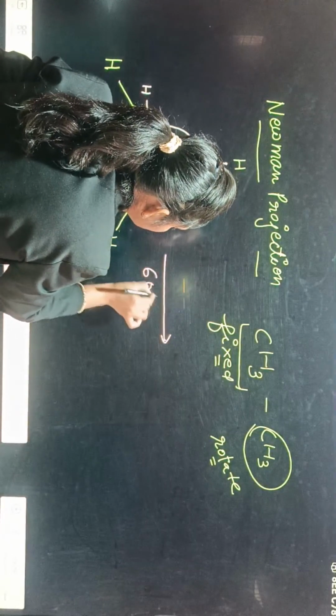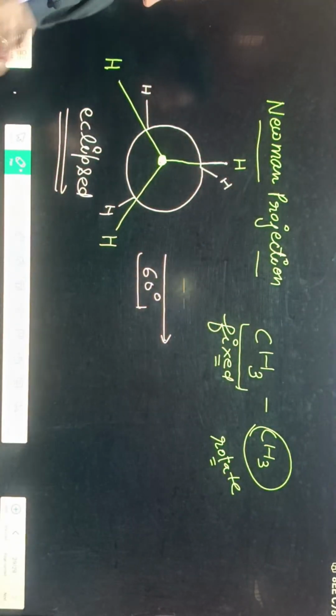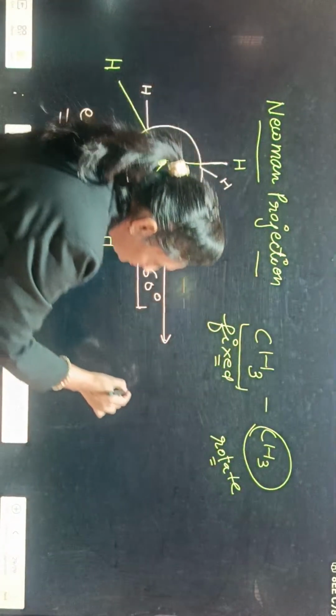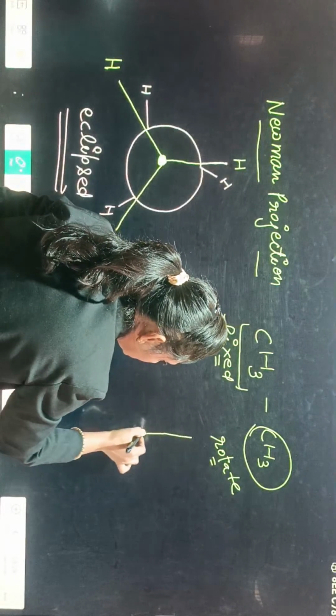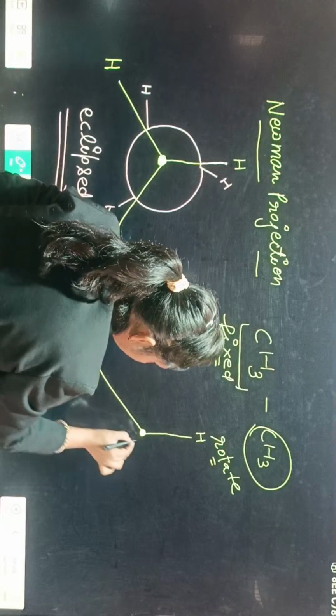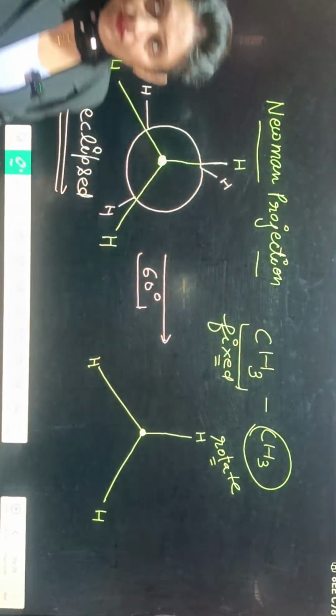Clear or not? If we rotate this at 60 degree. If we rotate this, in which this is the fixed carbon, so hydrogen will also be fixed. Clear?